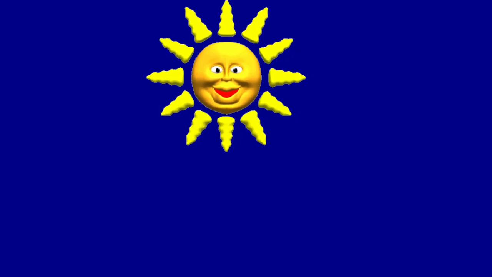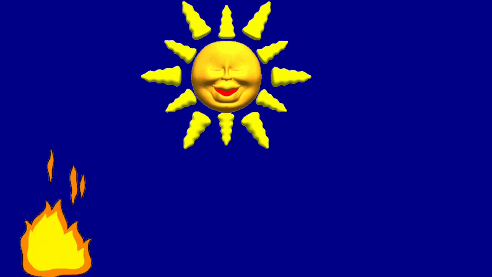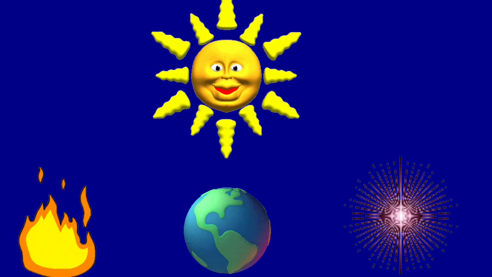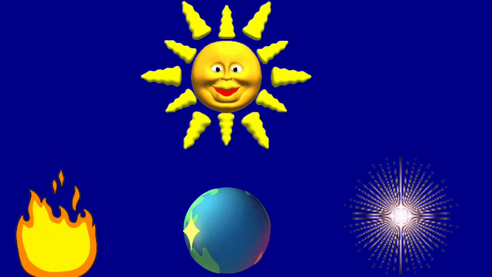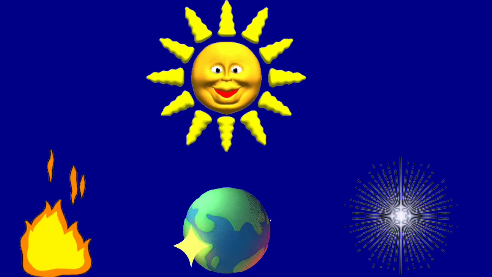The sun is the main source of heat and light on earth. It is a natural luminous object.